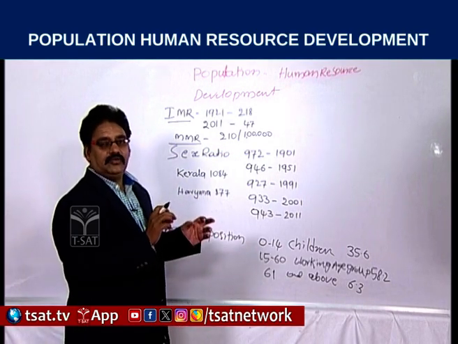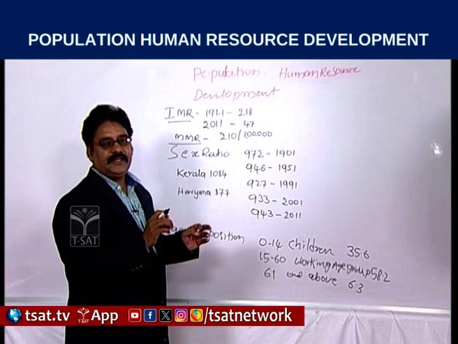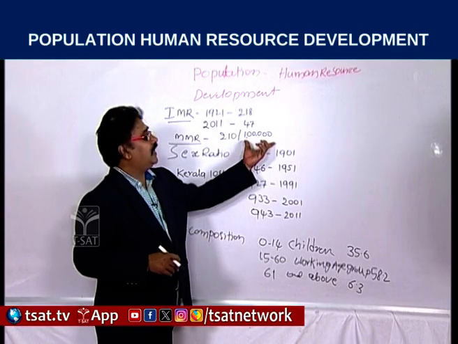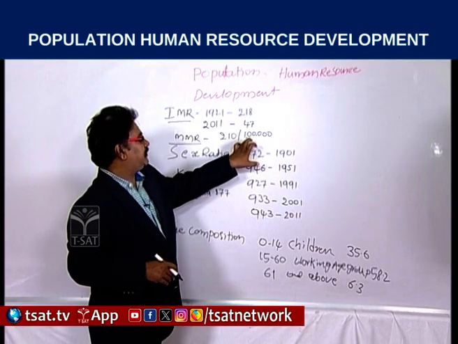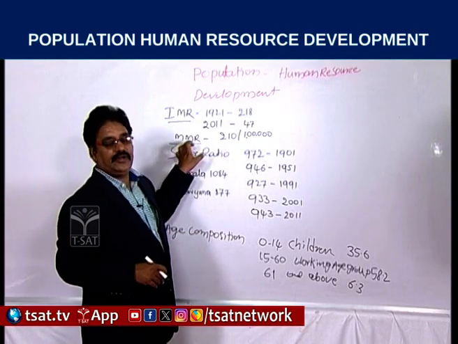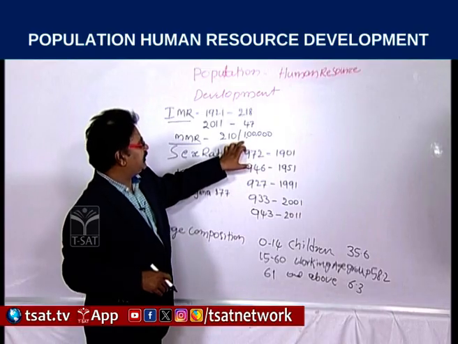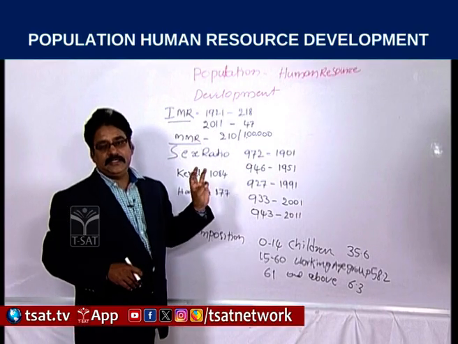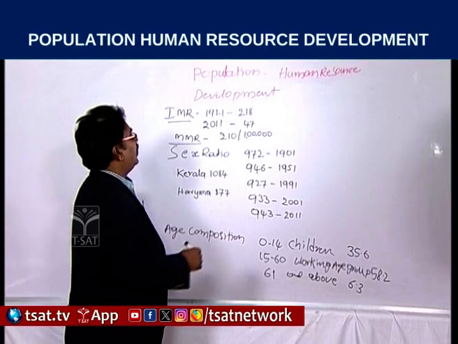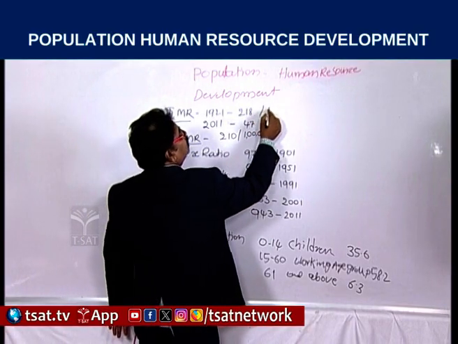We calculate MMR per 1 lakh, and except for this indicator, IMR, death rates, and birth rates have all been calculated per 1,000.